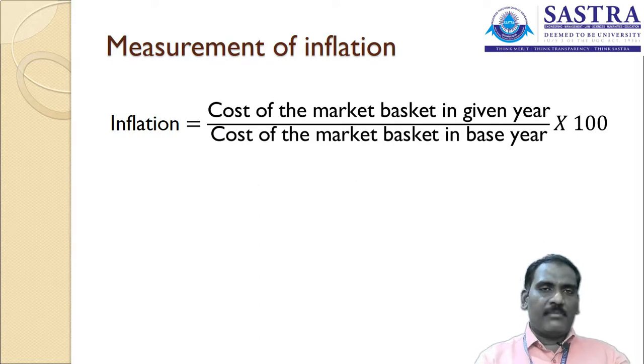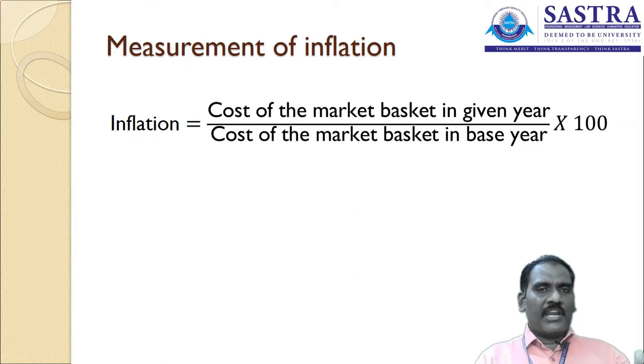So there is an example. With the example, you need to understand the concept of inflation, how inflation is calculated over a period of time. Let's take for example, there are 4 products in the market which are essential for the people. Together the value of the 4 products costed around 50 rupees.